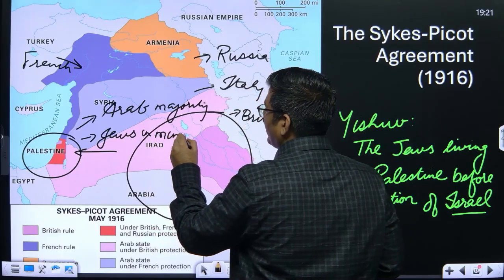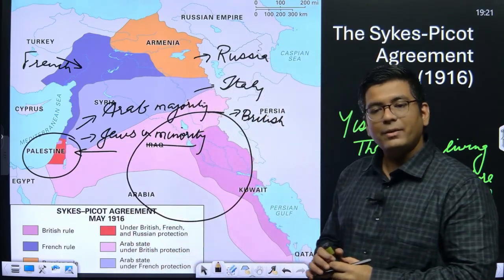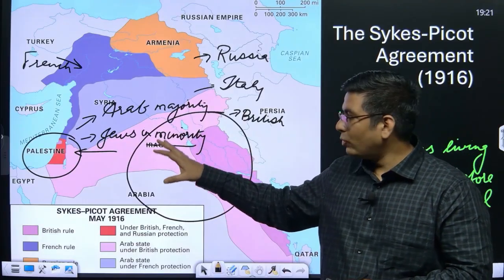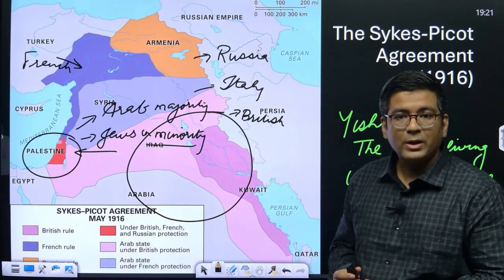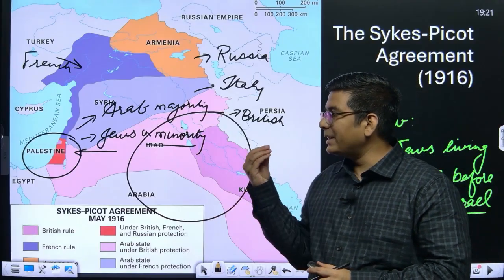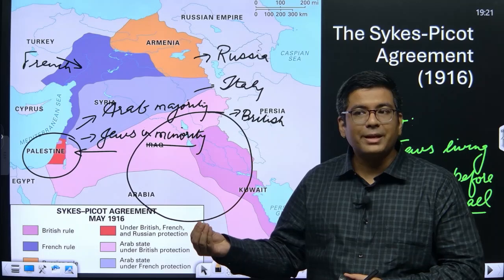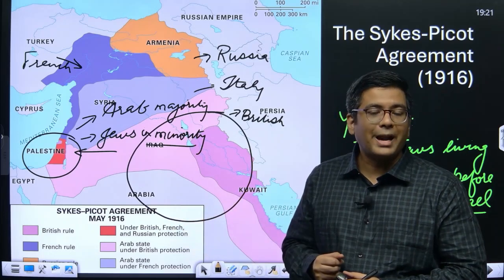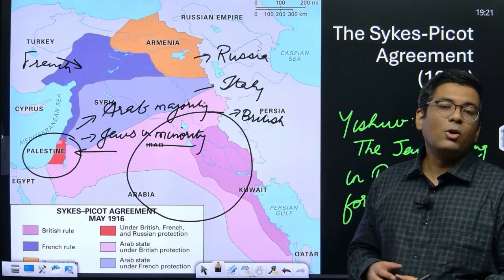Now, the Jews actually were living here initially also. In this region is a place called Jerusalem. Jerusalem is the region around which the Jews say that it is the land of God, and a promised land which belongs to them.